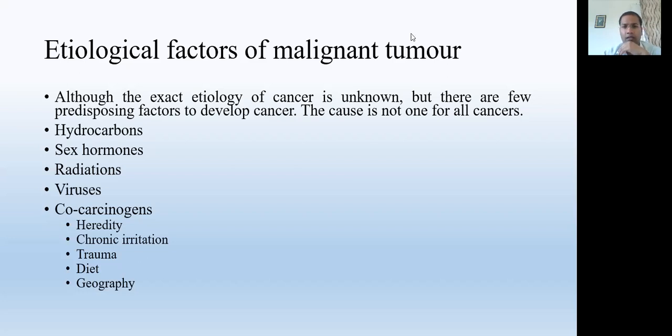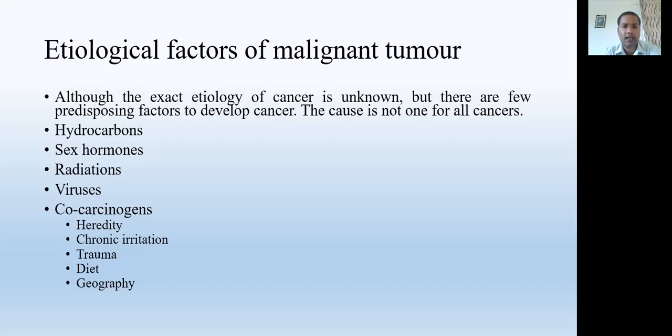Sometimes a person having a malignant tumor may not have all these factors, but most malignant tumors must have some of these factors in common.